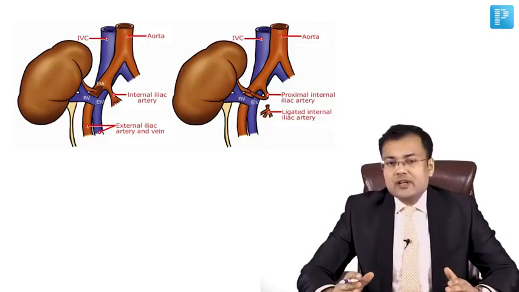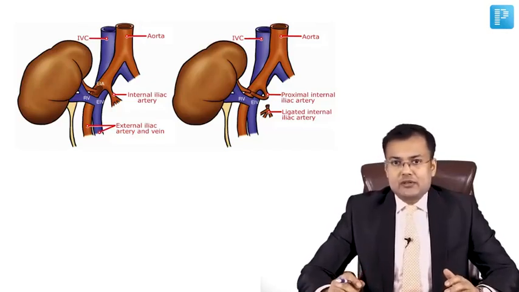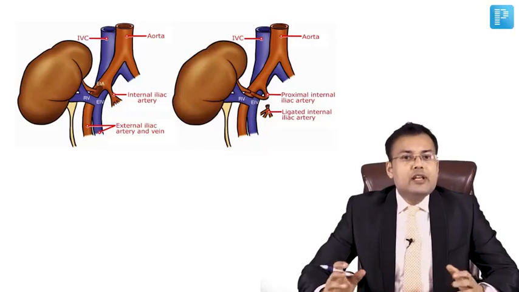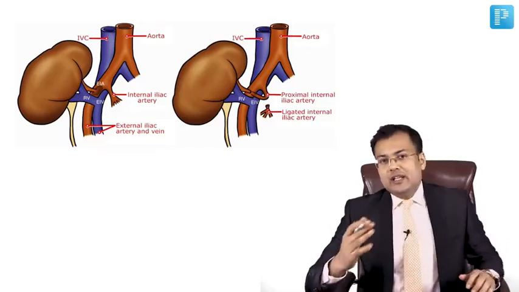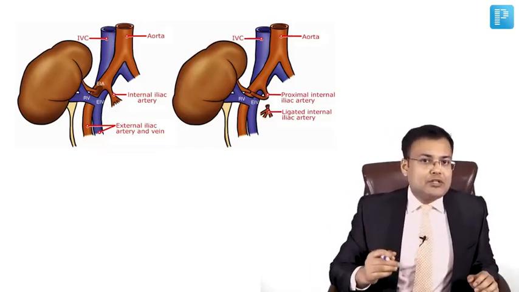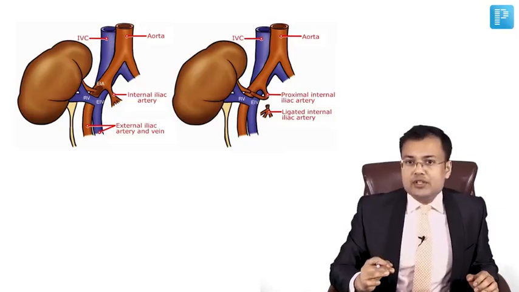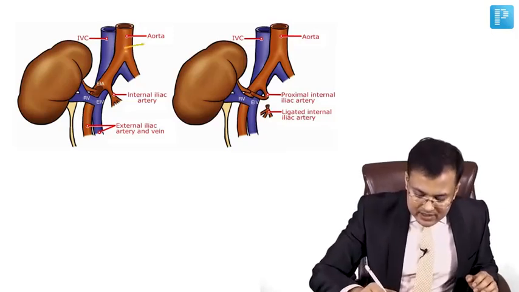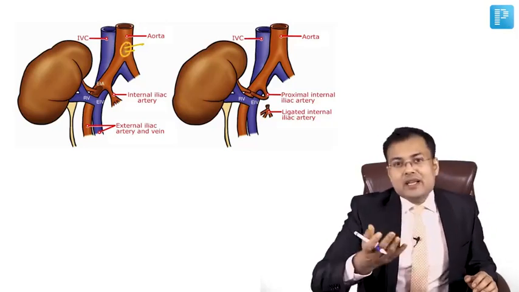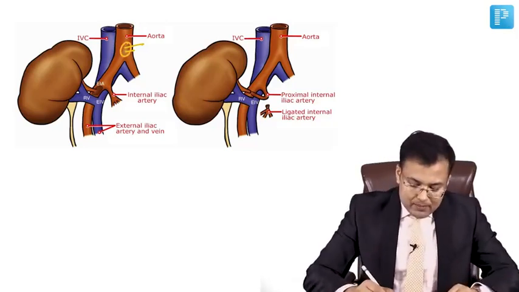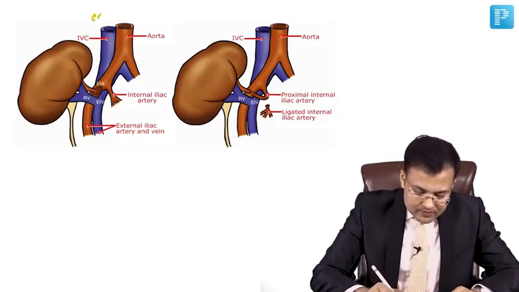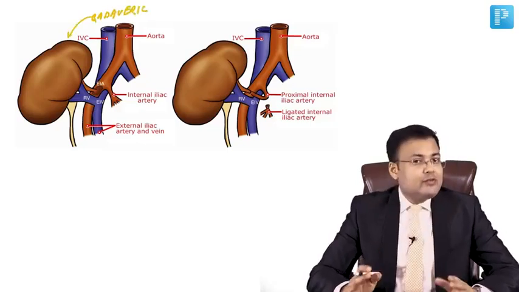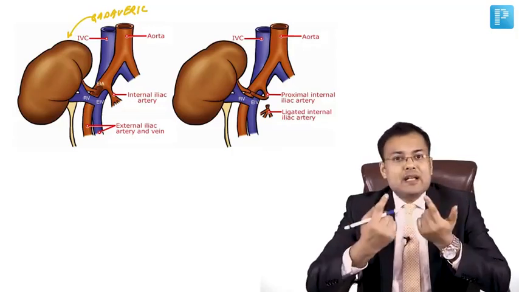Now see the important questions related to vascular anastomosis. There are 2 kinds of donors: one, living donor, and the second is cadaveric donor. What is the advantage of cadaveric donors? In these cases, we can take a patch of aorta along with the origin of the renal artery. The patch is known as Carrel's patch. So this is a cadaveric donor kidney in which the renal artery is removed with a Carrel's patch around it.